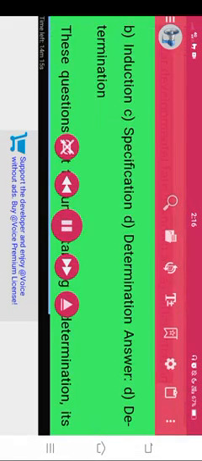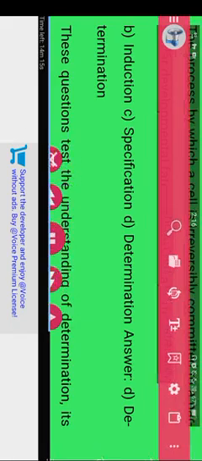The process by which a cell is irreversibly committed to a particular developmental phase is known as: A. Differentiation. B. Induction. C. Specification. D. Determination. Answer: D. Determination. These questions test the understanding of determination, its regulatory mechanisms, and its importance in developmental biology.